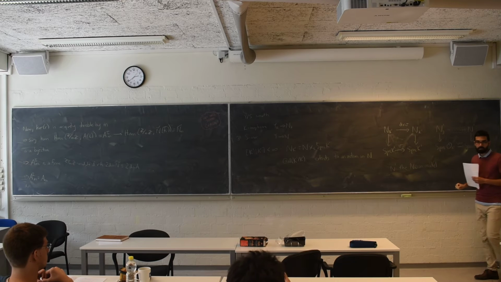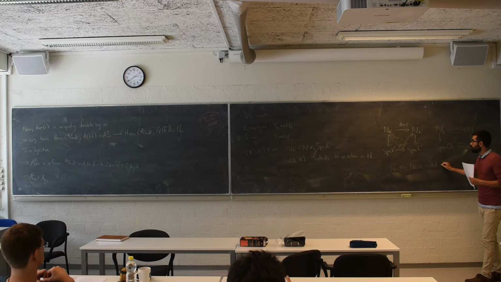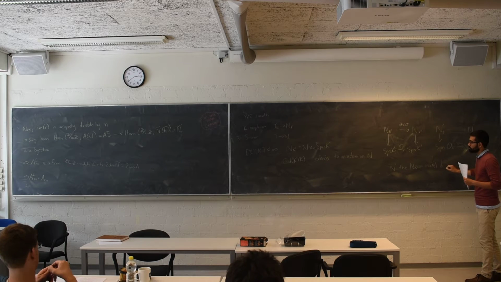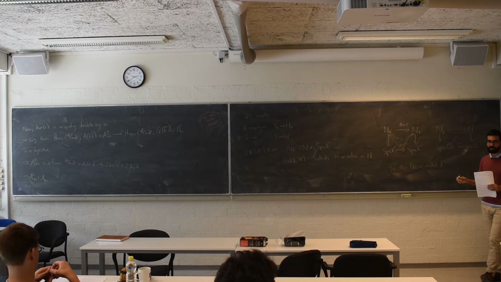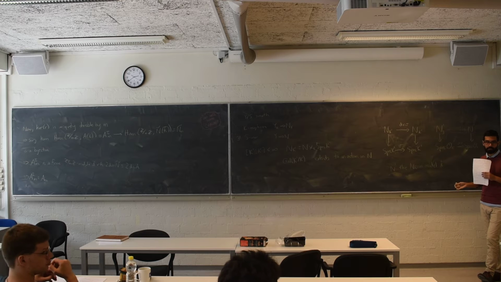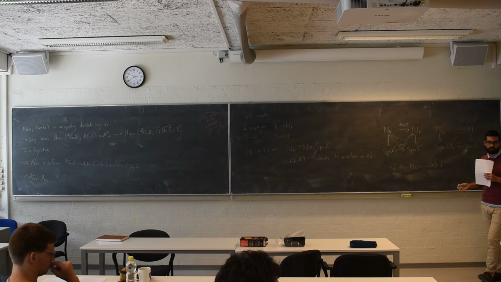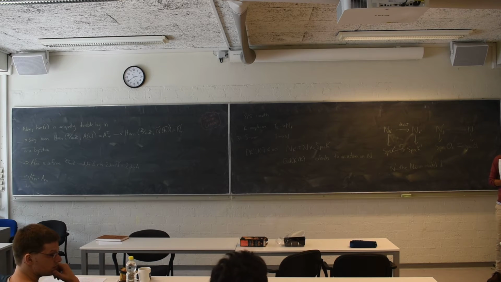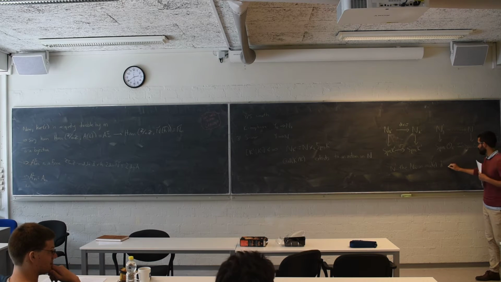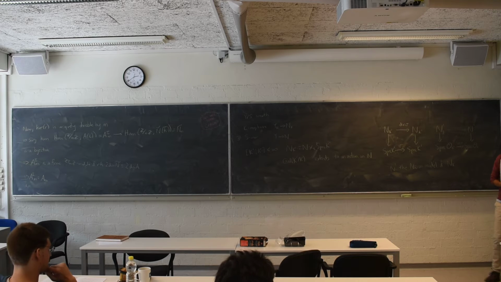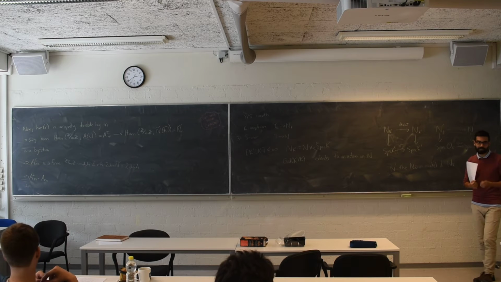So I thought we started with an N, Neron model of its generic fiber over O of K, and then with base changing, we just have an abelian variety over K prime after base change. But N prime is not the base change of N to O K prime. Sometimes it is, and most of the times it is not. But by definition, it is defined that way. Sure, you might get lucky. The Neron model of A might not exist.